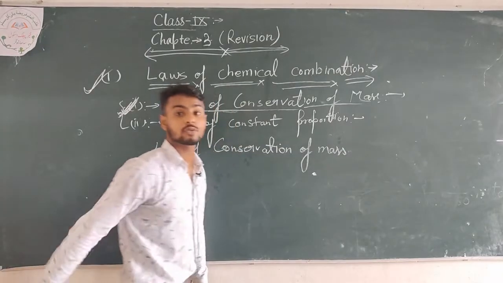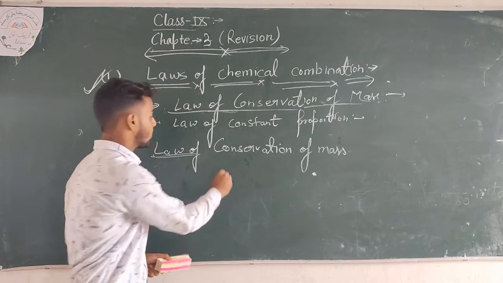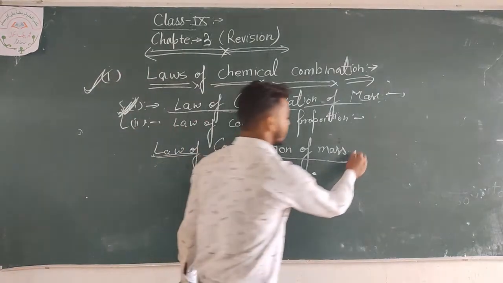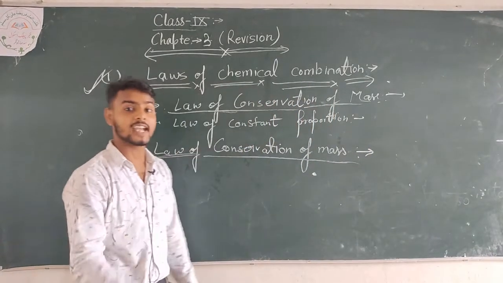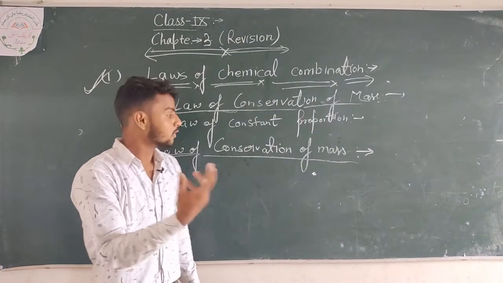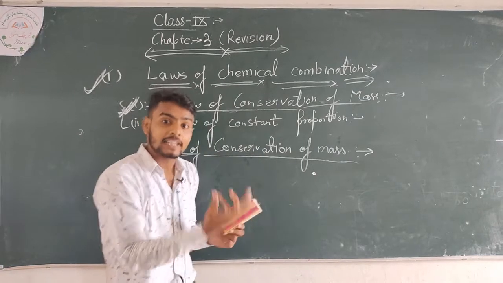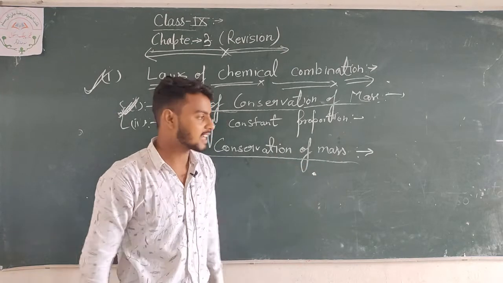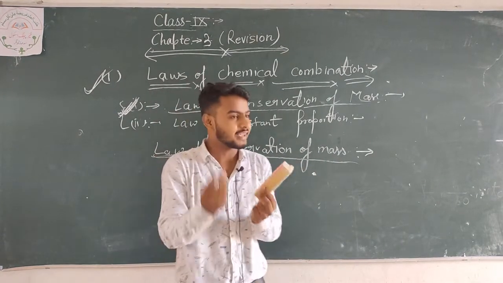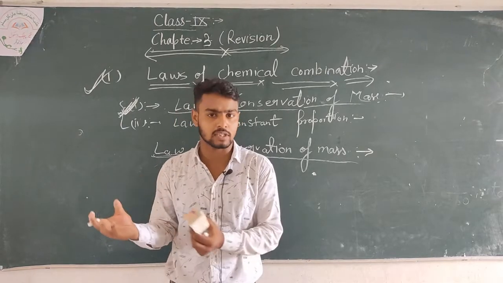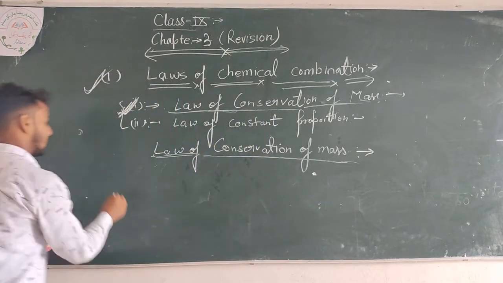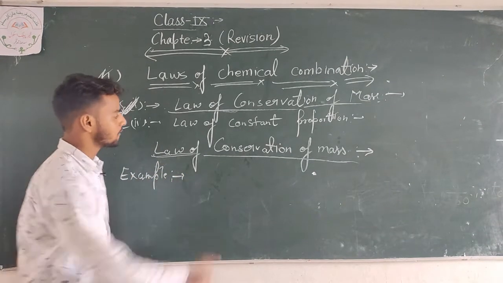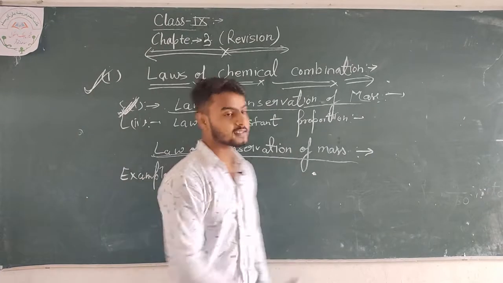Now we are going to discuss it. What is the law of conservation of mass? The law of conservation of mass states that mass cannot be created or destroyed in a chemical reaction. That means if you want to make something, let us know about it through an example. I am going to tell you about the law of conservation of mass once again.